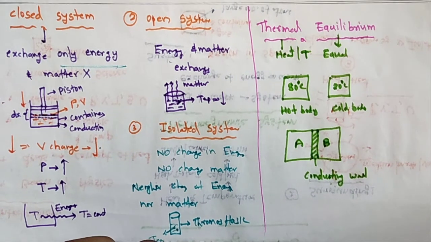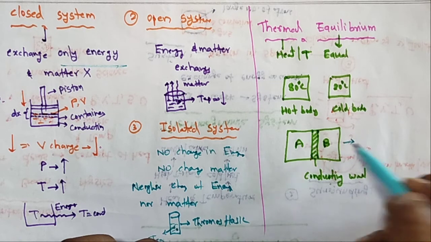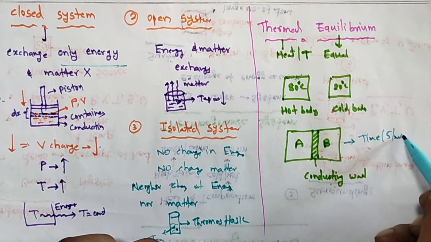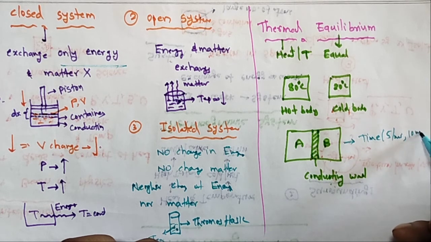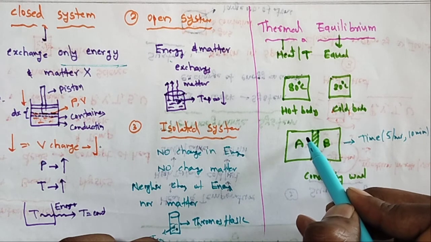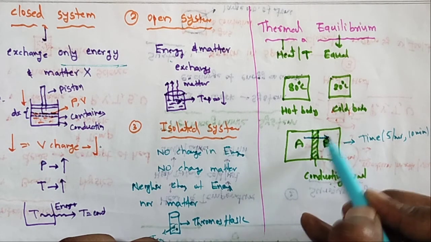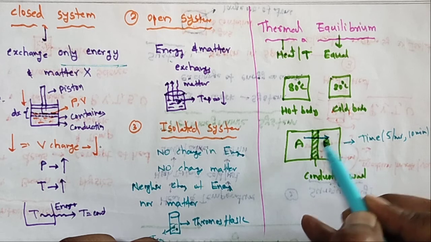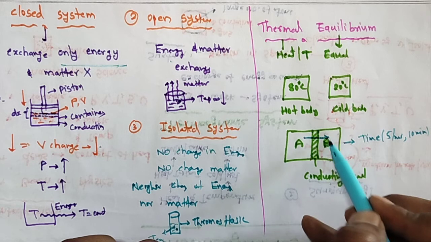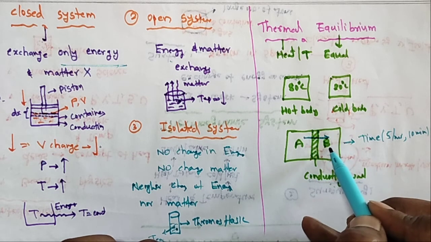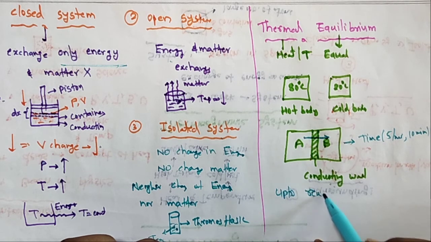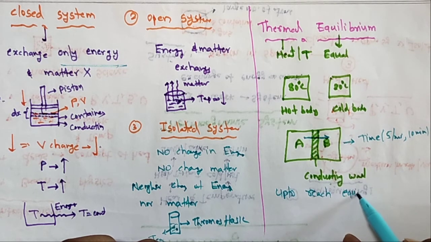What is your observation after a certain time, 5 minutes or 10 minutes? The heat is transported from the higher temperature to the lower temperature. From 80 to 20, one loses heat and the other gains heat. Heat is transported until they reach an equal temperature.